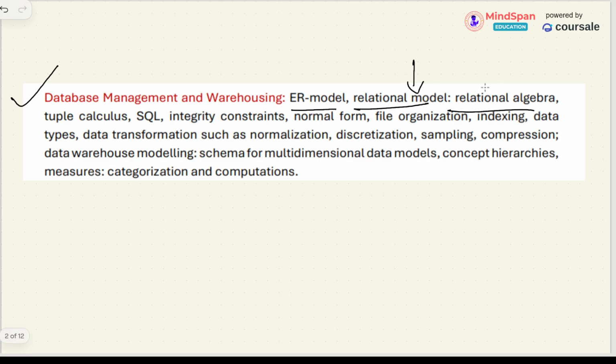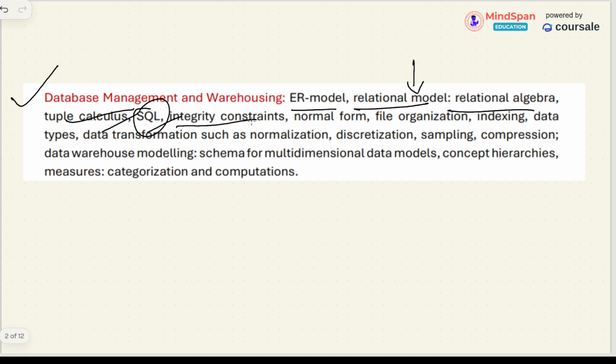Relational algebra, where we see all the joining and everything. Then tuple calculus, and SQL, structured query language: how we write SQL to retrieve data from a table, how we do update, insert, and all those things, how we write efficient queries, all these things we will see.